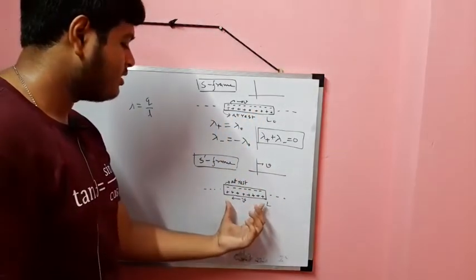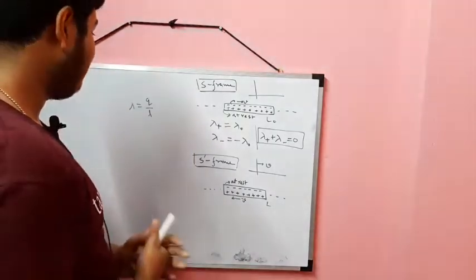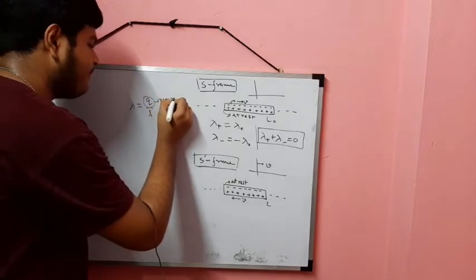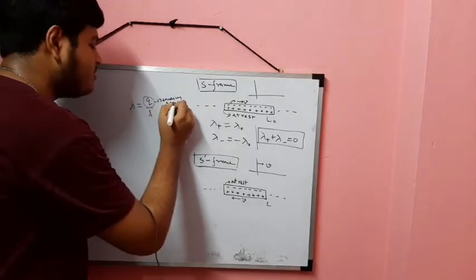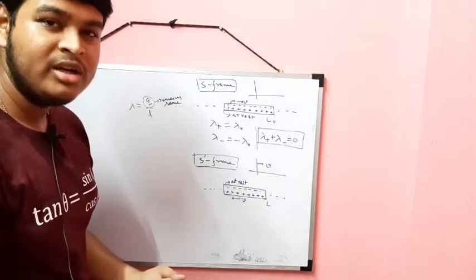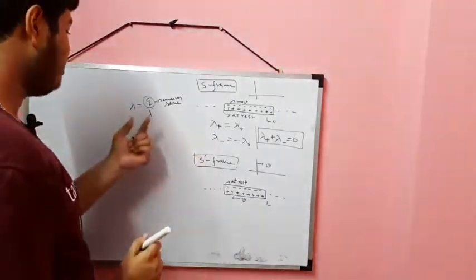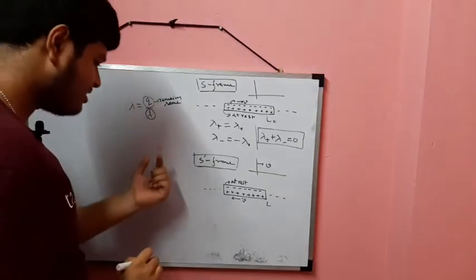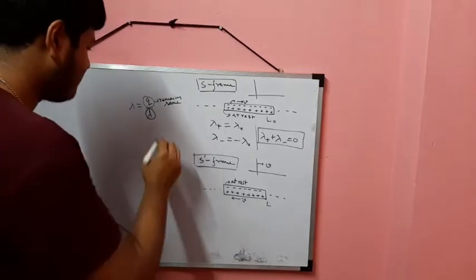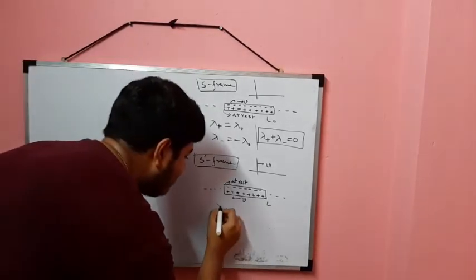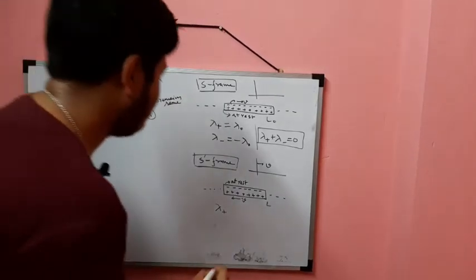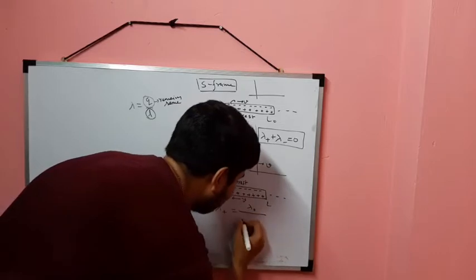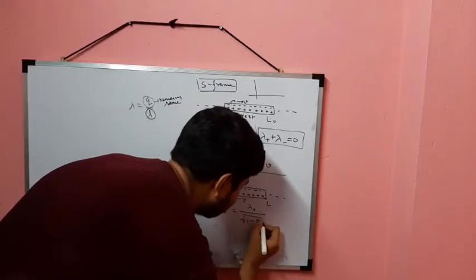But Q remains the same, because charge does not change; there is no relativistic effect on charge, only on the length L. So L is shorter but the charge remains the same, so lambda plus will increase. This will be lambda naught divided by the square root of 1 minus v squared by c squared.